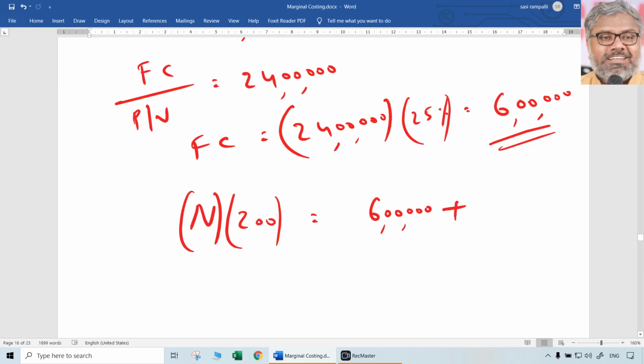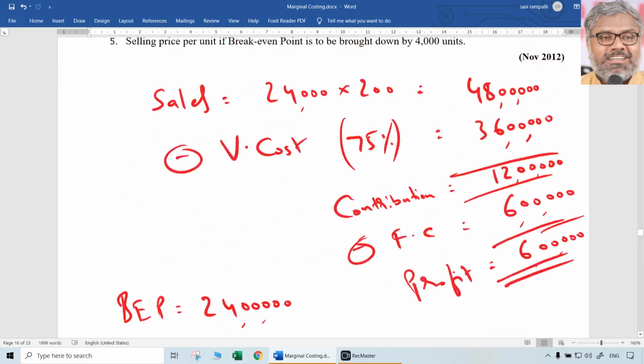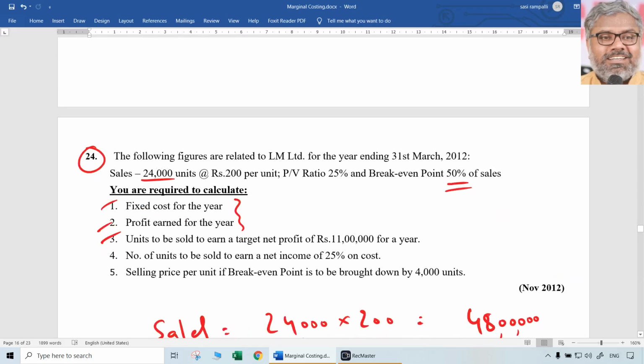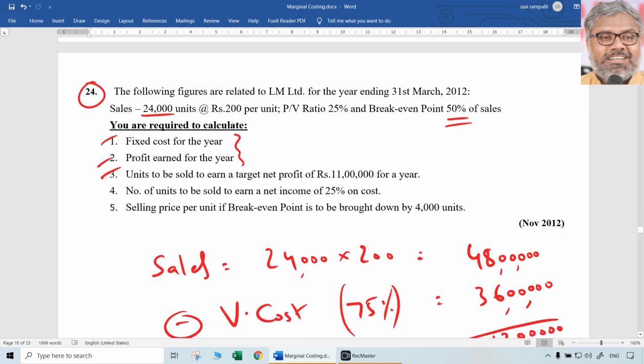Variable cost per unit will be constant. So how much will be the variable cost? Earlier, when the PV ratio was 25%, the variable cost to sales ratio was 75%. 200 rupees selling price, 75% means variable cost was 150 rupees per unit. By using the same things, we should be able to get every item. 200 rupees selling price, 150 rupees variable cost, then per unit contribution of 50. That was there earlier. Now the situation is different.